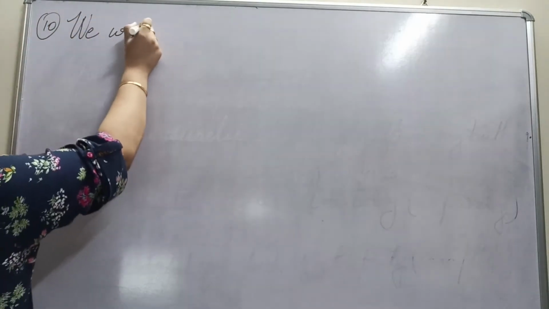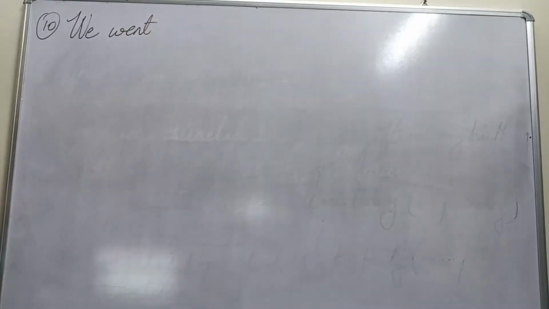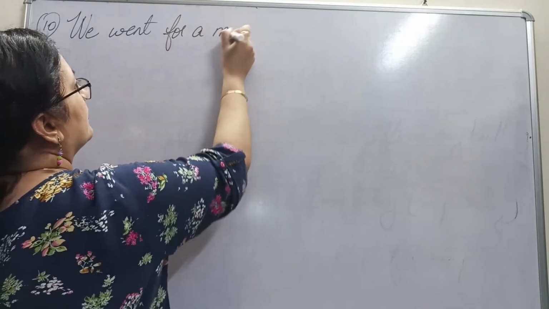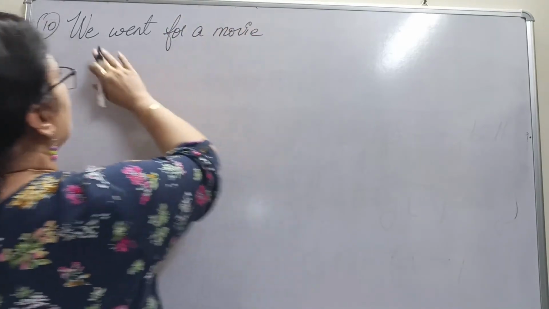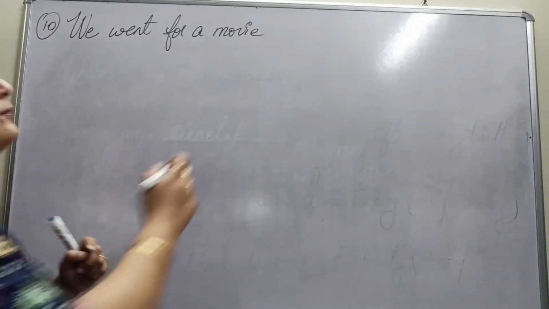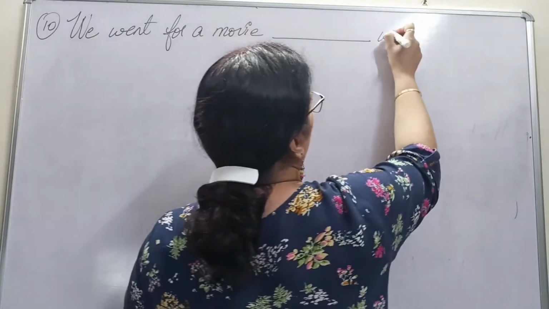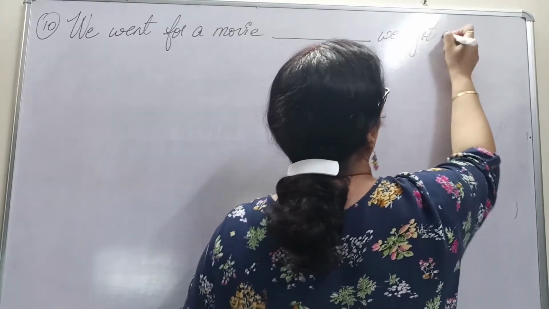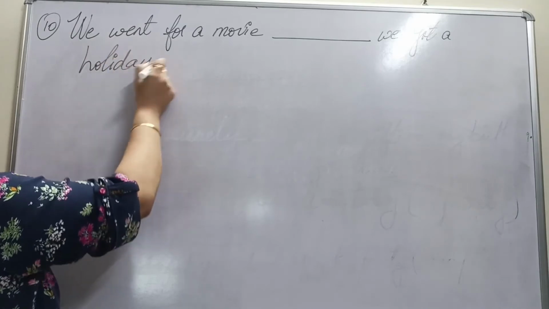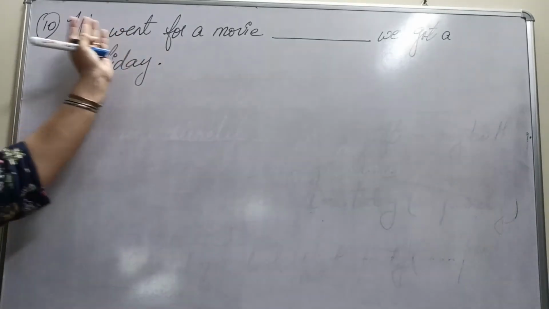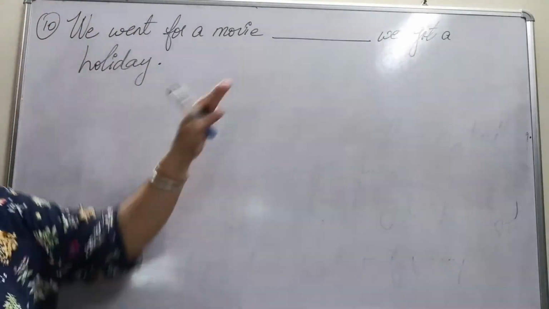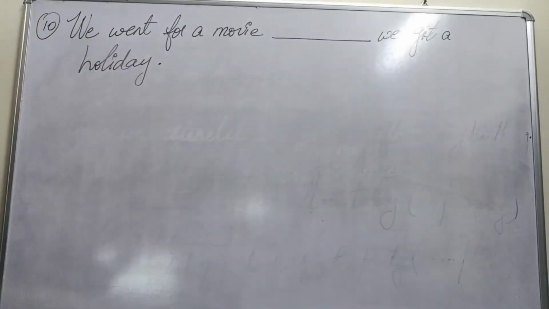We went for a movie. Now we can already see went here. That's the verb already. For a movie, something. We got a holiday. Now, got is again a verb. So one phrase has this verb here, another phrase has got another verb there. We have to fill in one word in between, the relative one.